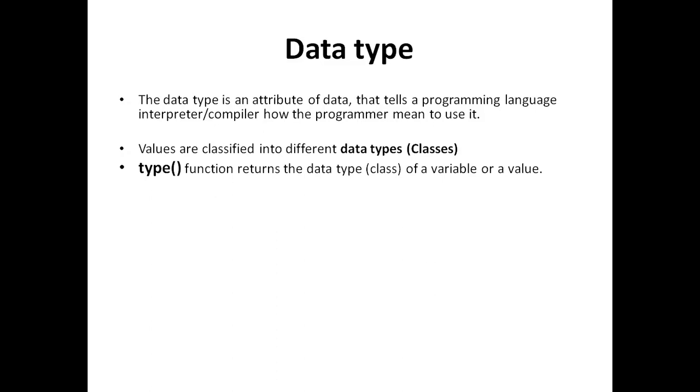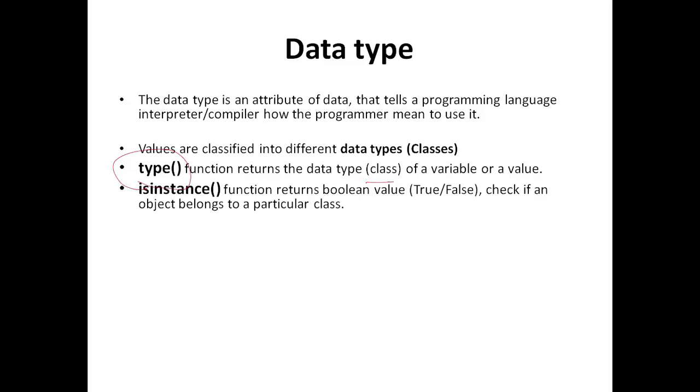To know the data type of a variable or value, we can use the type function. It will return the data type or class of a particular variable. There is another function, isinstance, which returns a boolean value, either true or false. We can use this isinstance function to check whether a particular variable belongs to a certain class or not.